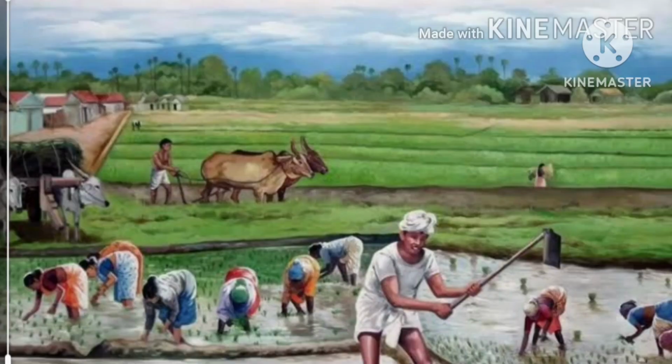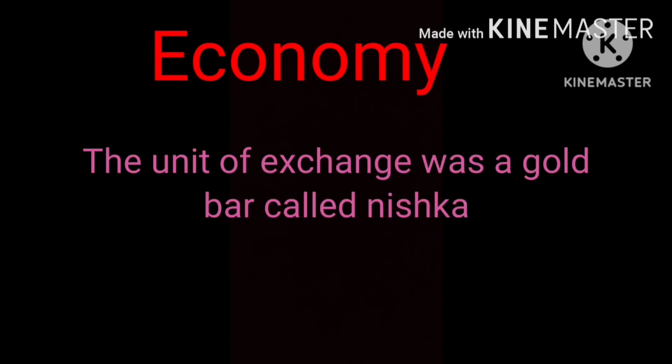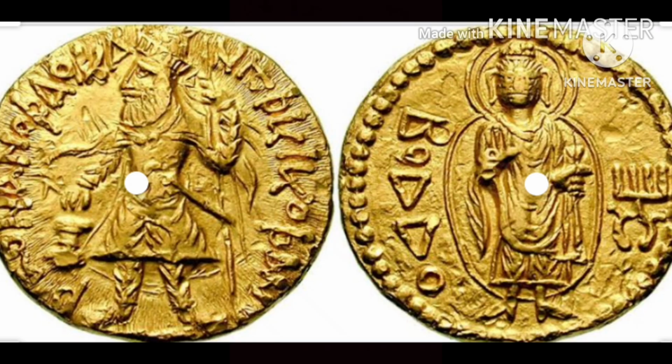Inland trade was carried out with the Kiratas, a mountain tribe. Overseas trade was also possible. The unit of exchange, like money now, at that time was a gold bar called Nishka.